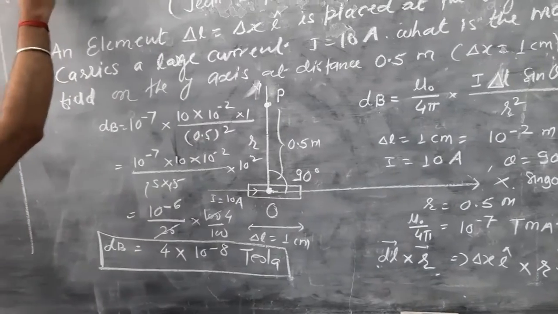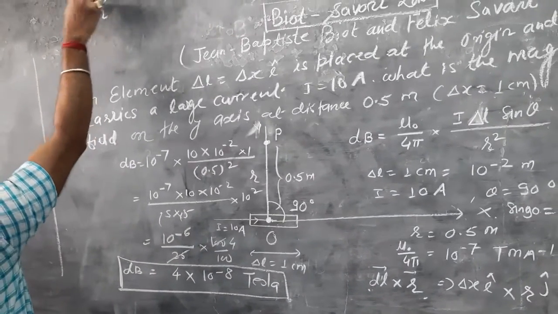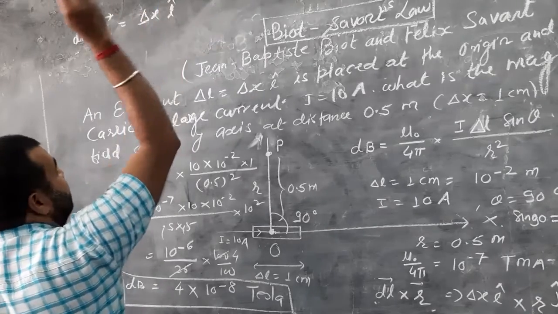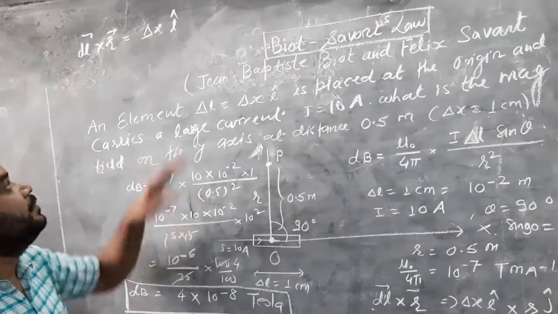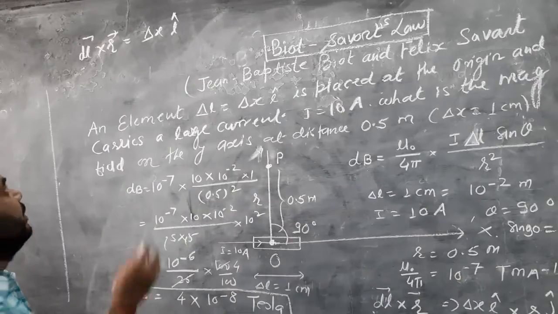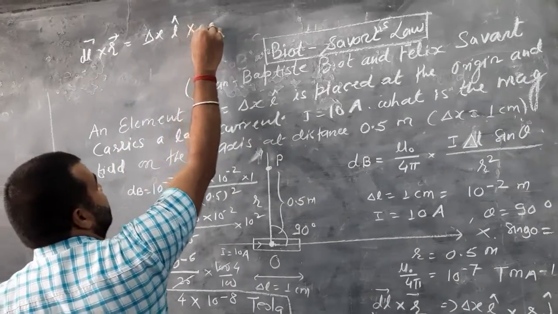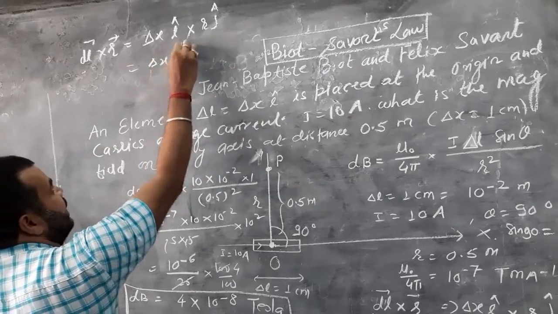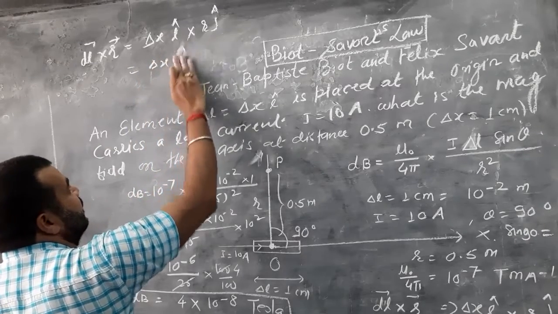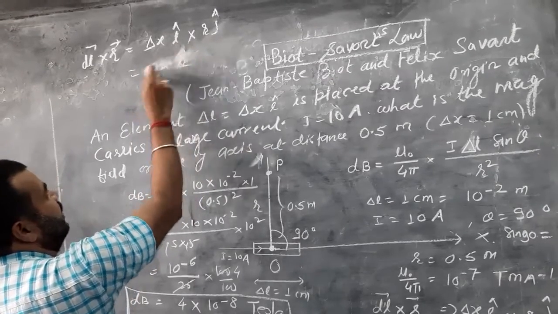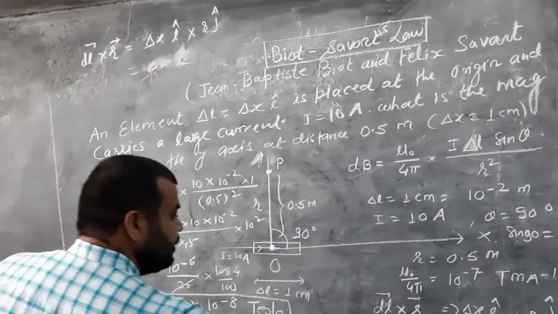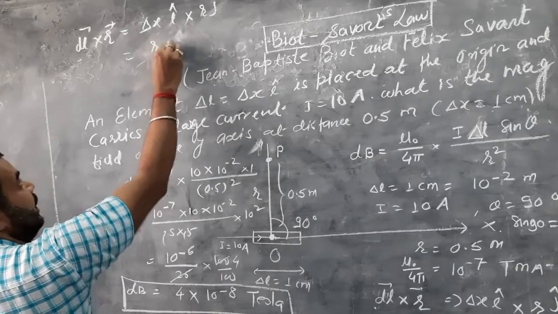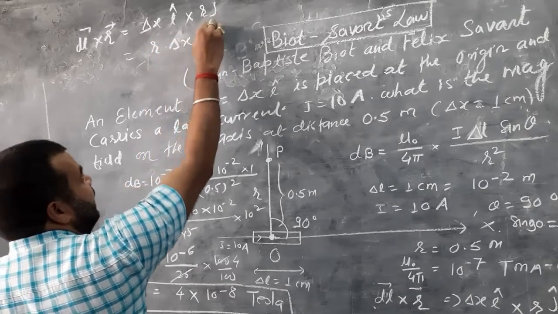Again I repeat, dl cross r. dl means delta x i-cap, because dl is along the x-axis, and r is along the y-axis, it means r j-cap. This is delta x i-cap, delta x r into delta x, r into delta x, i cross j.